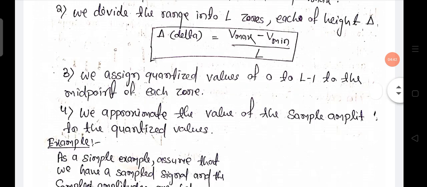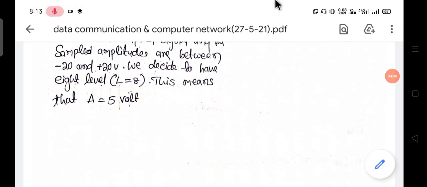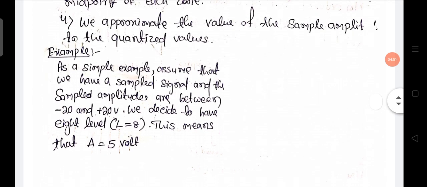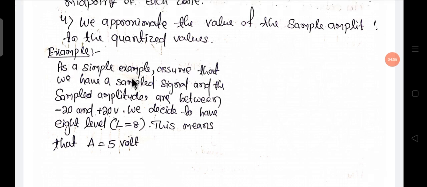Now let's see the figure for better understanding. First we take an example. As a simple example, assume that we have a sampled signal and the sampled amplitudes are between minus 20 volts to plus 20 volts. We decide to have 8 levels. We can decide 8 or 7 or 5, anything. This means that delta is 5 volts.